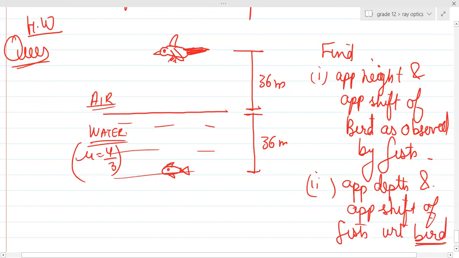So in the second case, the observer is the bird, and in the first case it's the fish, right? So try to do this, okay?